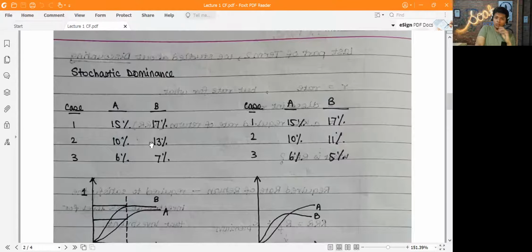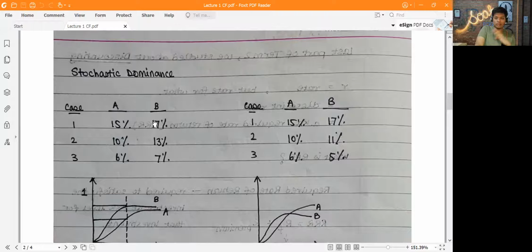But if you notice clearly, this first scenario is the case of first order stochastic dominance, FOSD. What does it mean? That in every case, the return in one of the assets, in this case B, is higher than A.